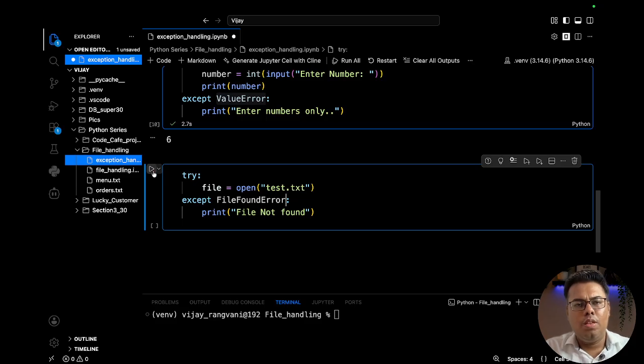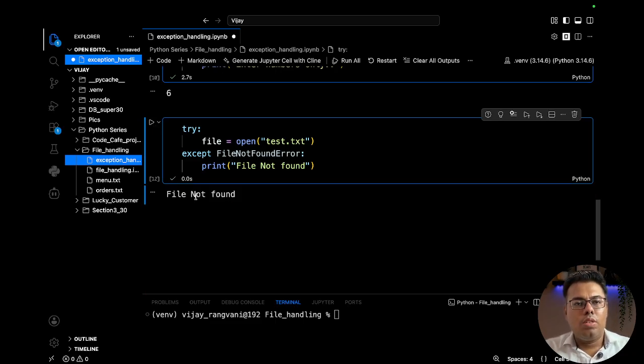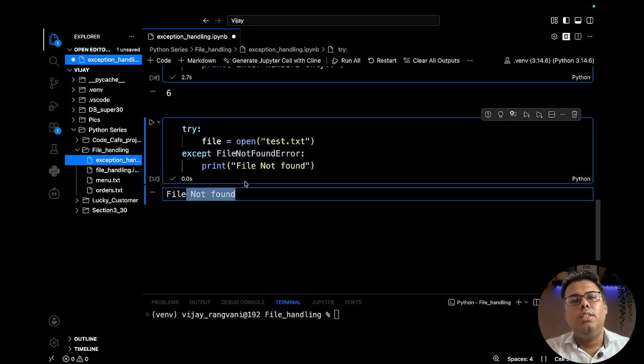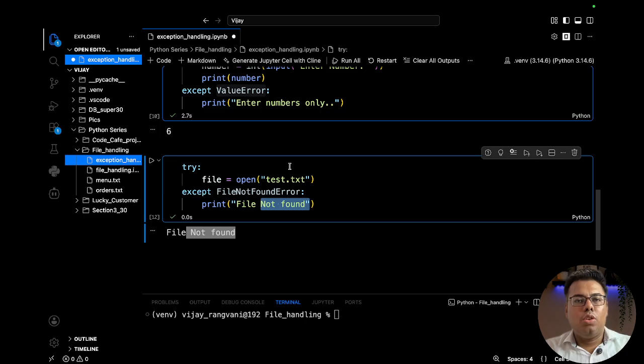If we try to do that, still it is giving the error, I guess. So here you can see if I do not define it correctly, it will give an error also. So now it is able to handle that thing. So whenever we write an exception for a particular error, it will be able to do exception handling for that error.